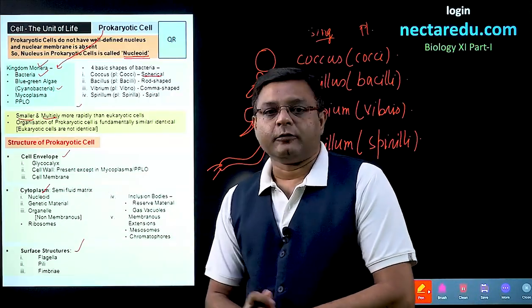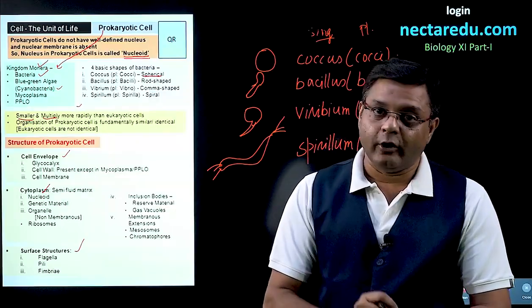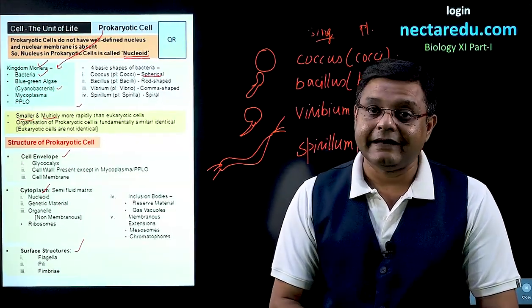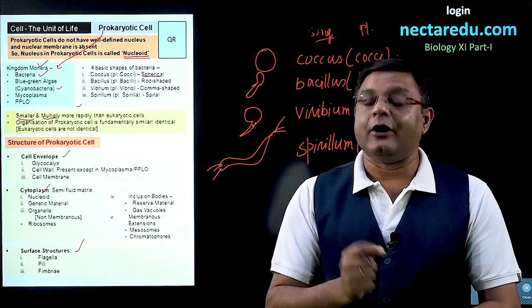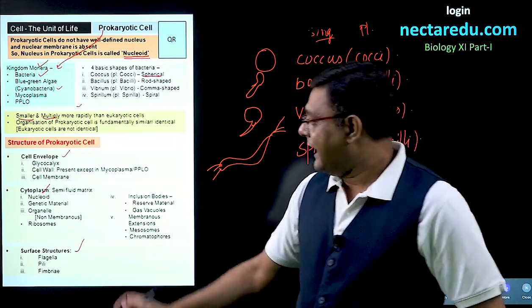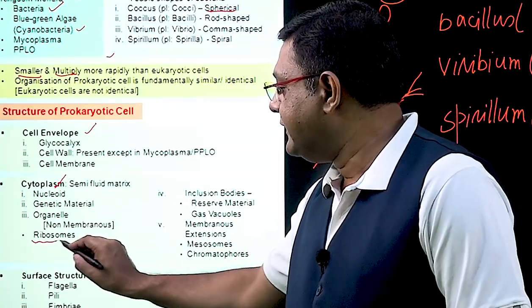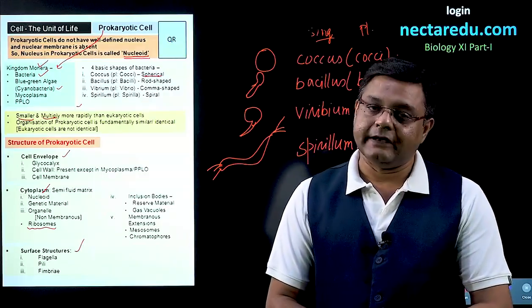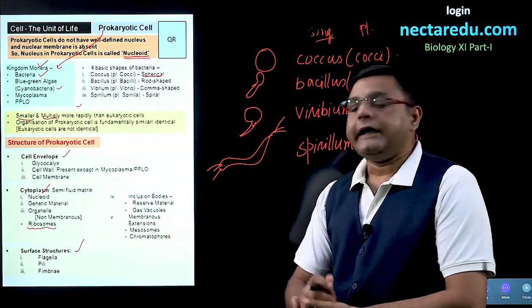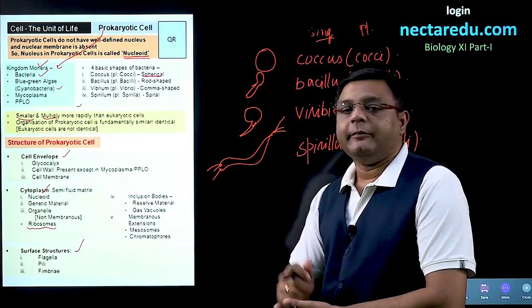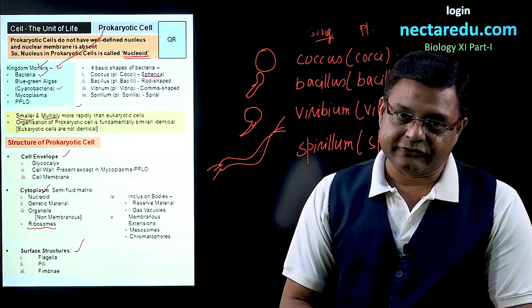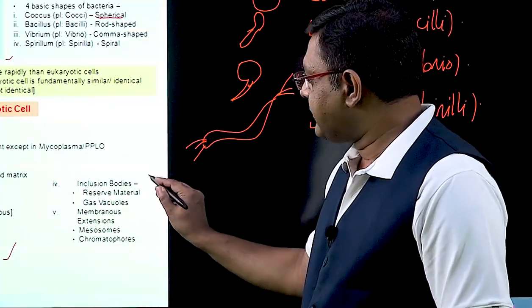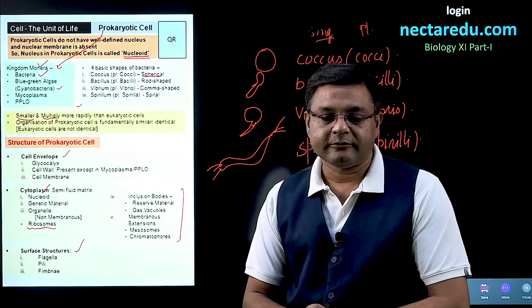When we talk about cytoplasm, then we will talk about nucleoid, we will talk about genetic material, we will talk about organelles which are present in it, and we very well know that the only non-membranous organelle present in it is ribosome. There will be inclusion bodies and there will be 2 types of membranous extension in it. So, these are the parts which are present in the cytoplasm.